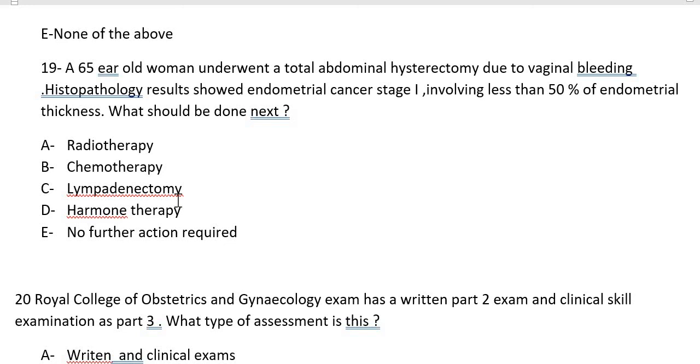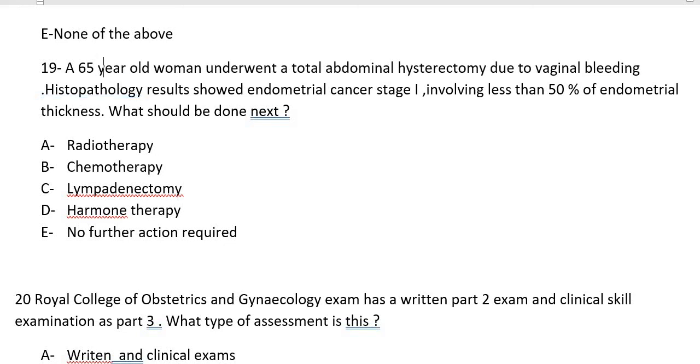The next question, 19. A 65-year-old woman underwent a total abdominal hysterectomy due to vaginal bleeding. Histopathology showed endometrial cancer stage 1 involving less than 50% of the endometrial thickness. So what should be done next? Do we need to offer her radiotherapy, chemotherapy, lymphadenectomy, hormone therapy, or no further action?